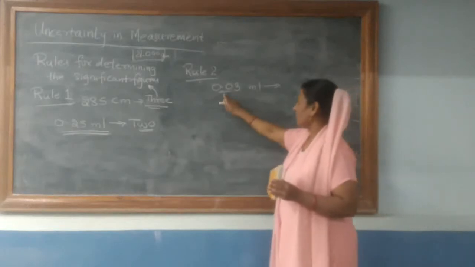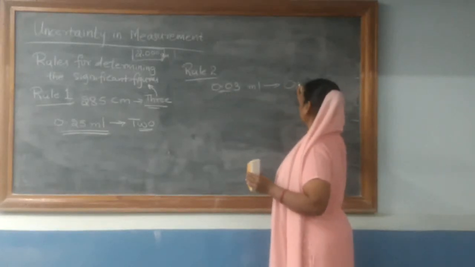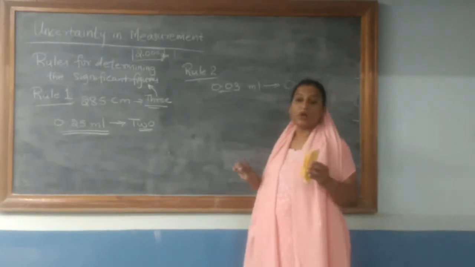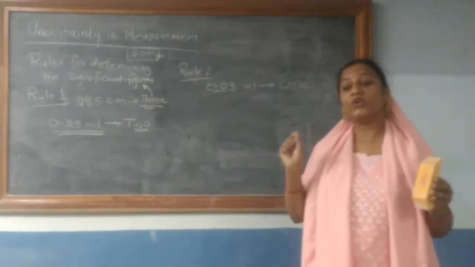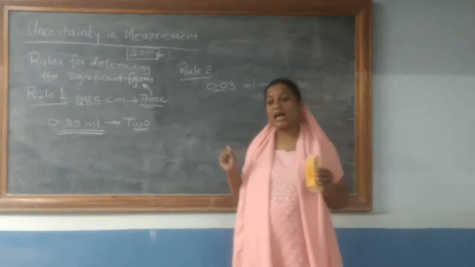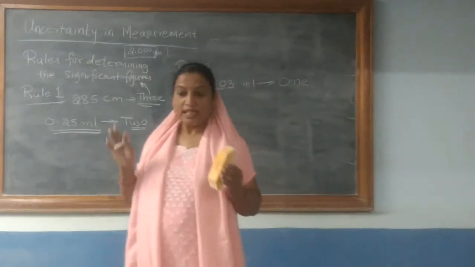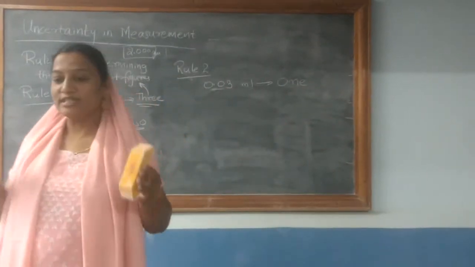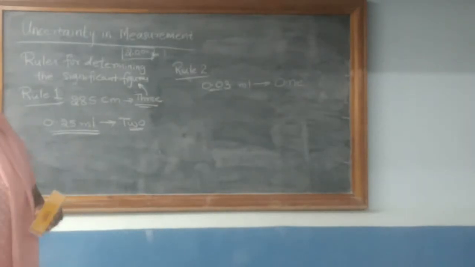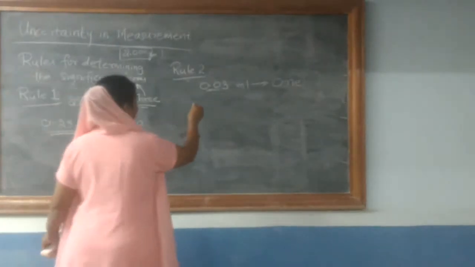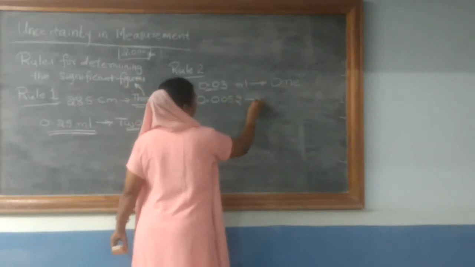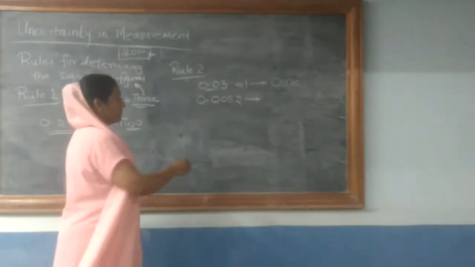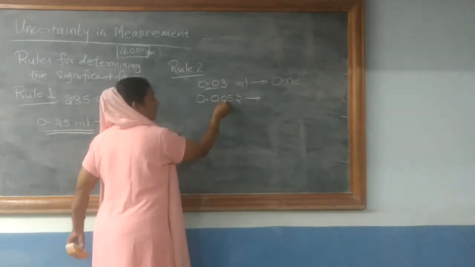So in the reading 0.03 ml, there is only one significant figure according to the second rule, which states that zeros preceding the first non-zero digit are not significant. They only indicate the position of the decimal point. Another reading, if you take it as 0.0052. So there are two zeros before the non-zero digit.